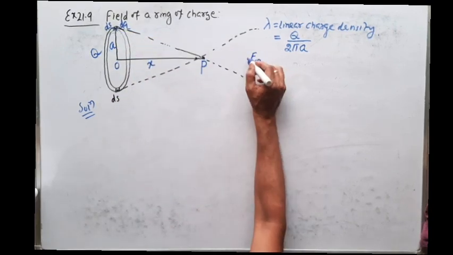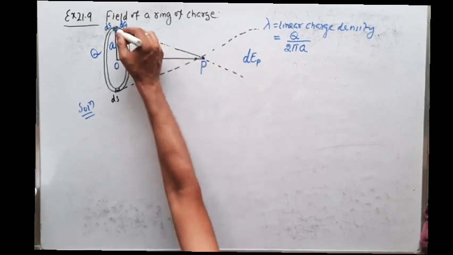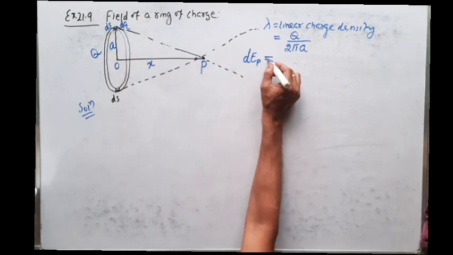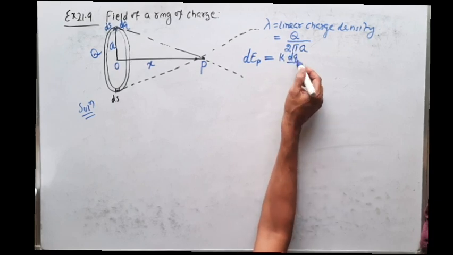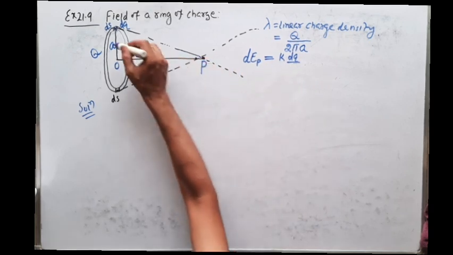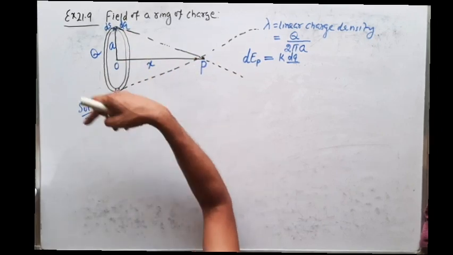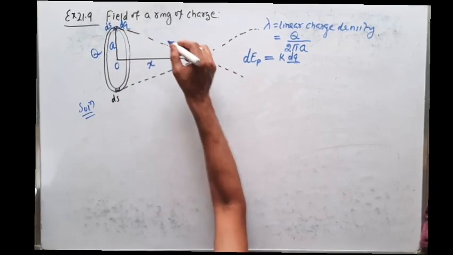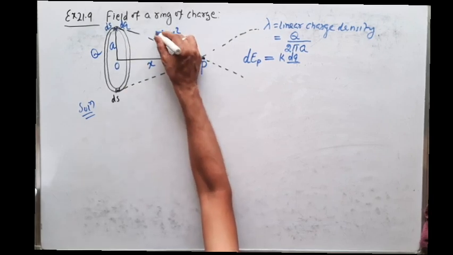Since the charge is very small, the electric field intensity is also very small, so it is taken to be dE. So the electric field intensity at point P due to the small charge dq of length ds is dEp, which is nothing but k times charge divided by distance square. So what is the distance? You see, this is the radius a, this is x. This ring is lying in the plane perpendicular to this board, and this distance is the hypotenuse. This is a, this is x. So it is the square root of a square plus x square.